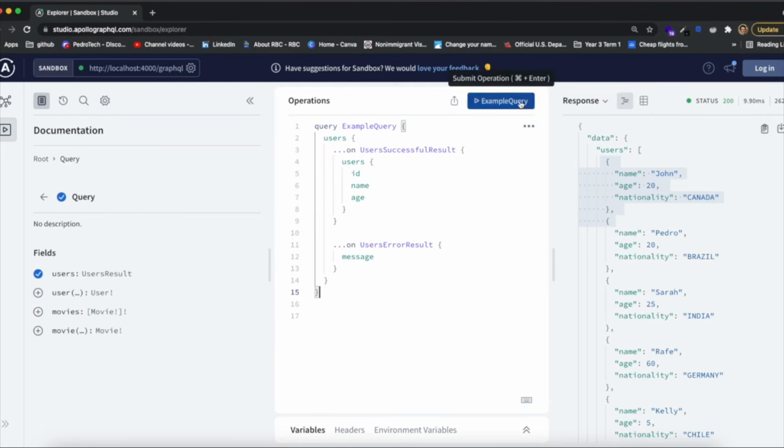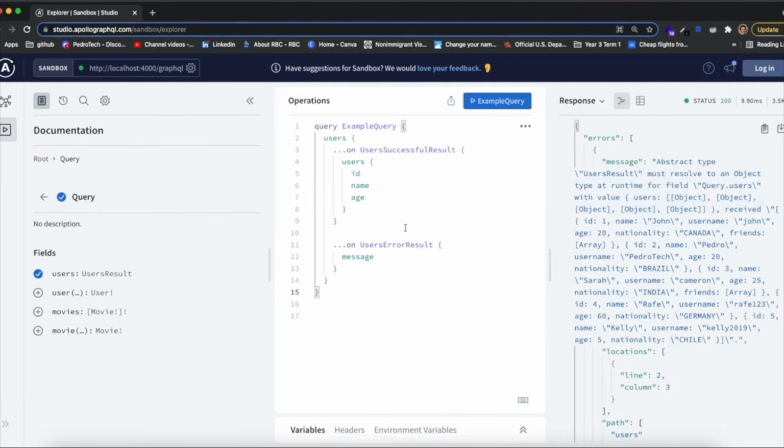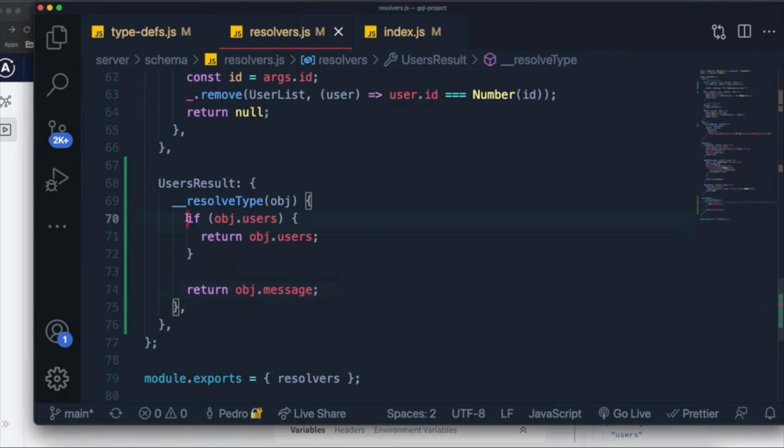So when we run this example query, you should see that it says it must resolve to an object. It gave us an error, and this is the message that we received. Now the reason why we received this message is because of the following. I actually made a mistake here. The return for when you're resolving a union is not exactly the result that you want to return back. You need to specify which of the options occurred, right?